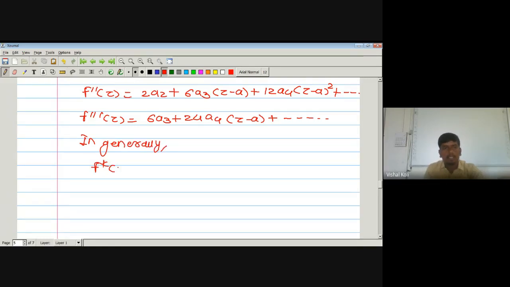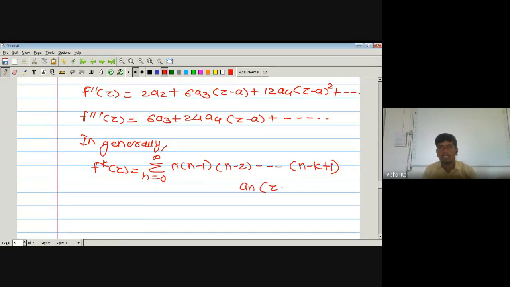f^(k) of z is nothing but the series n running from 0 to infinity of n into (n minus 1) into (n minus 2) up to (n minus k plus 1) a_n into (z minus a) to the power n minus k.